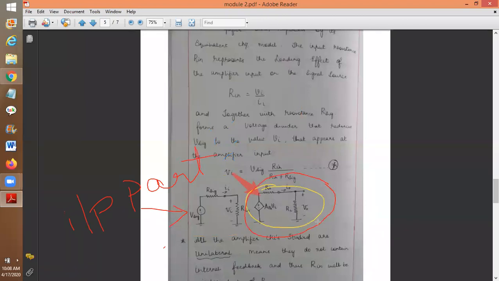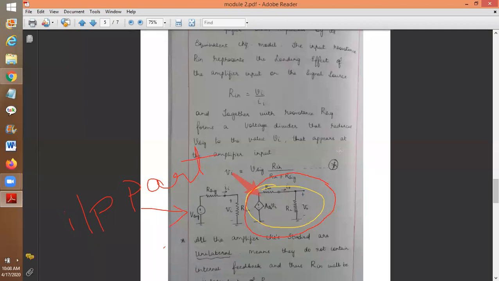Basically, students, for this circuit, if I say MOSFET, you should remember that MOSFET is a voltage controlled current source. Basically we are making use of it as a voltage amplifier. We are making use of it as a voltage amplifier.